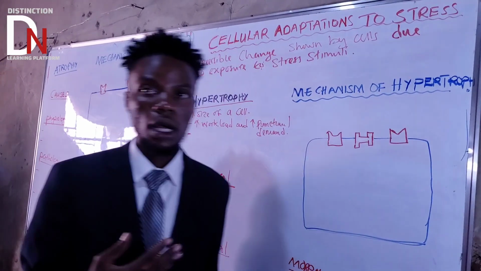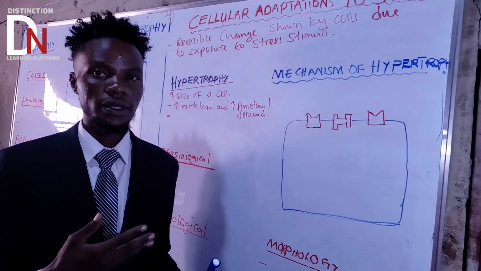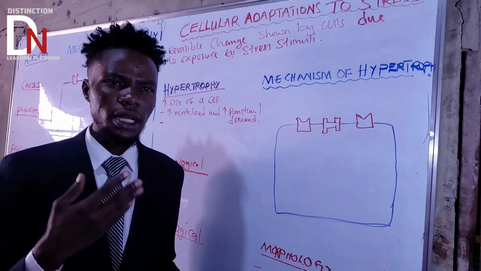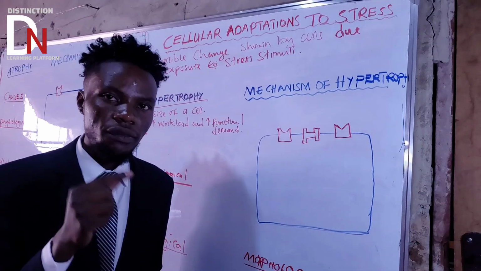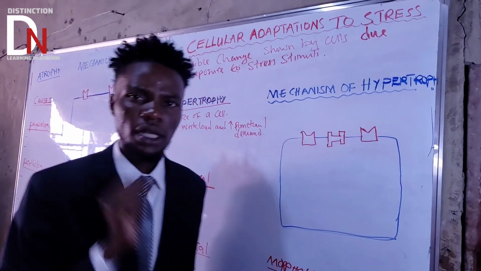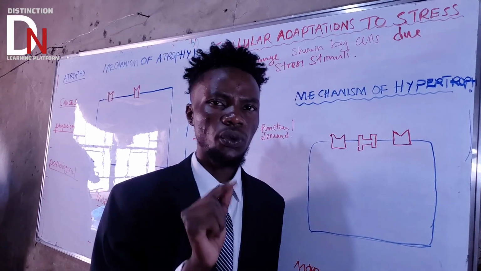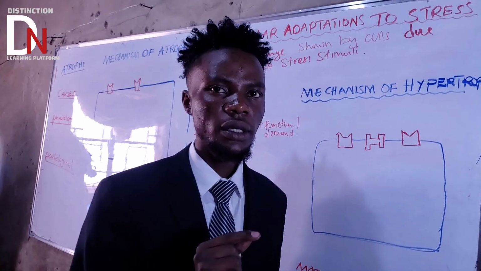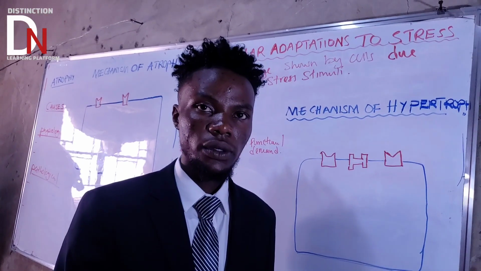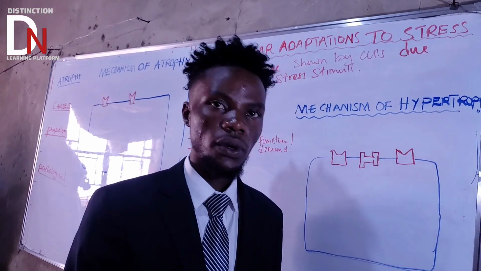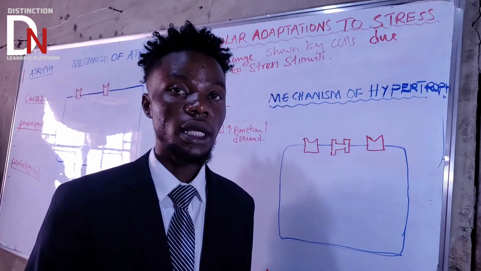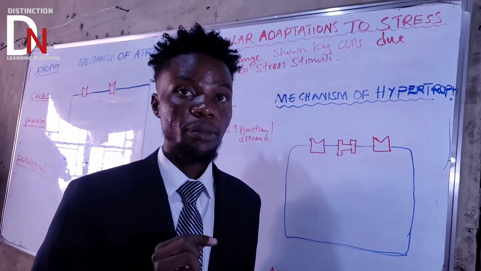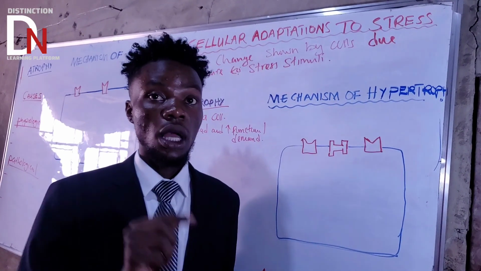Now, the last type is permanent cells. What are permanent cells? Permanent cells are the type of cells that do not divide. Very, very important point. So what are examples of permanent cells? Cardiac cells, and also skeletal cells. Those cells do not divide, and those are good examples of permanent cells.